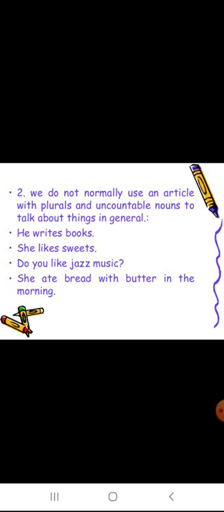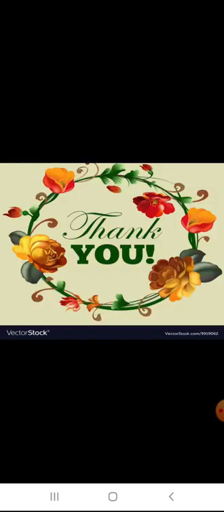We do not normally use an article with plurals or uncountable nouns. So we use the before a specific noun, but if the noun is plural or uncountable, there we will not use it. He writes books. Books means plural. She likes sweets. Do you like Jack's music? She ate bread with butter in the morning. So here before these we will not use the, when the noun is plural or uncountable.